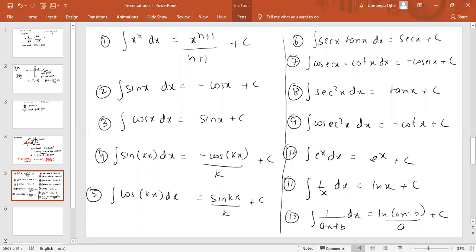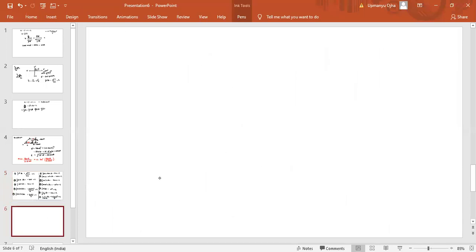Example of integration I told you. Just think, I gave you one example: x is a function of time t. Sorry, don't take x, take velocity here.